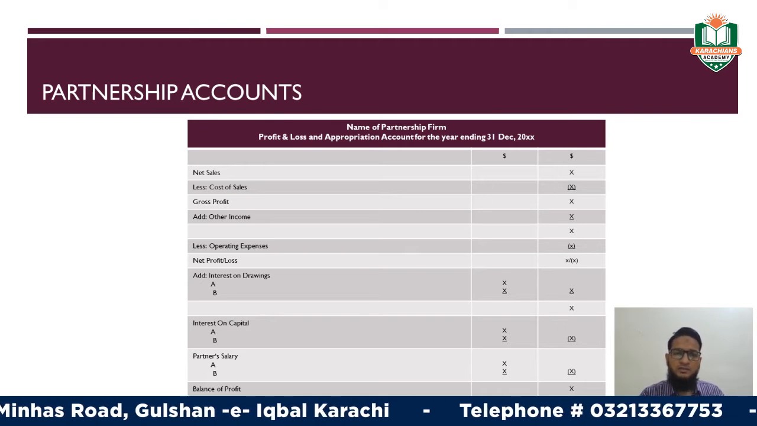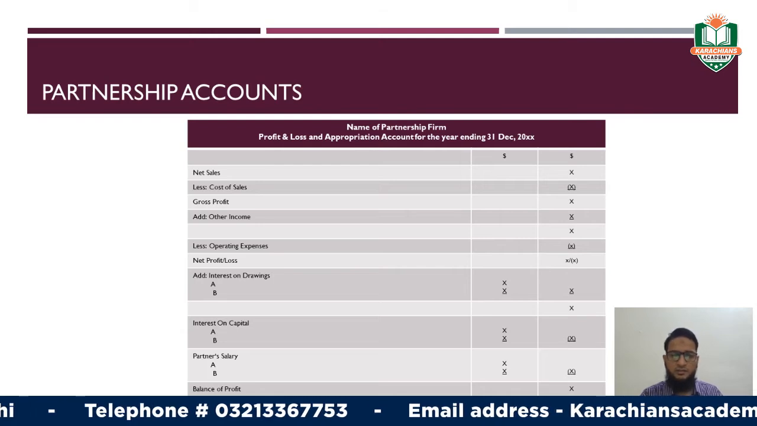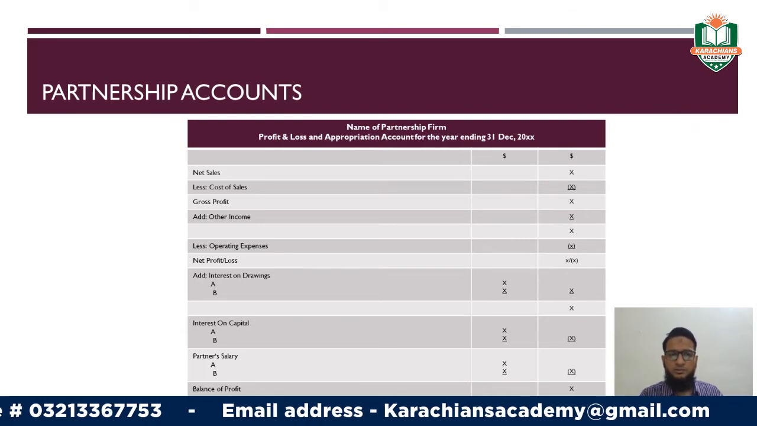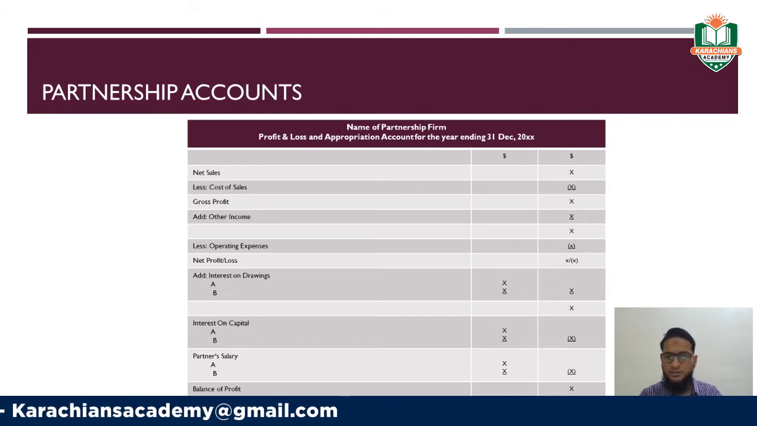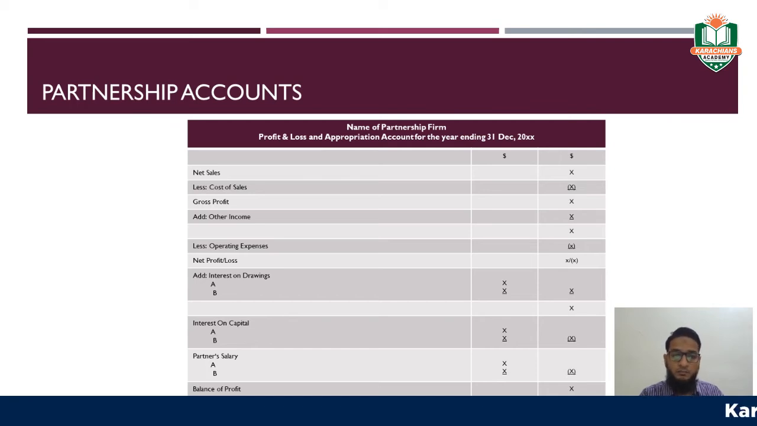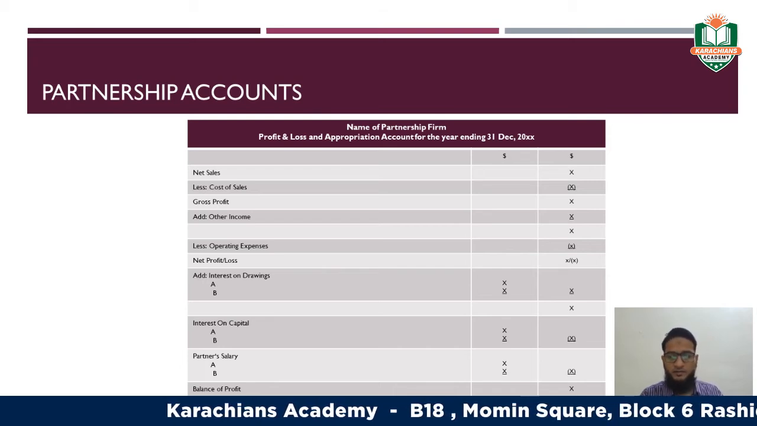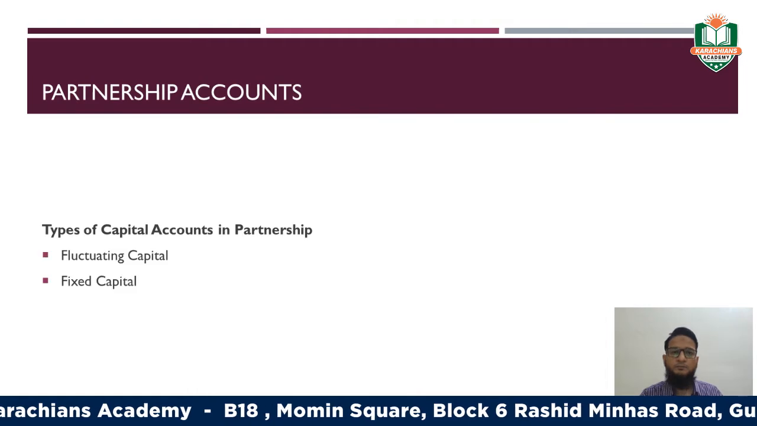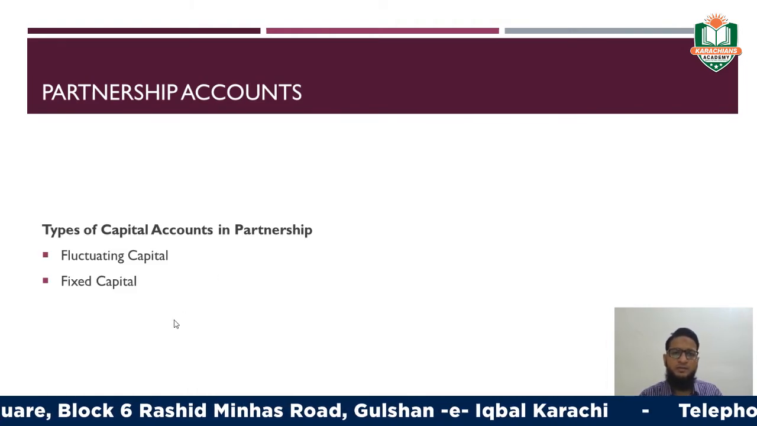The profit or loss distribution ratio can be given in any specified ratio. It can also be given to share the remaining profit or loss among the partners in the capital ratio. Or if there isn't any clause given in the question, or in the agreement of the partnership, you have to distribute the profit equally among the partners, right?